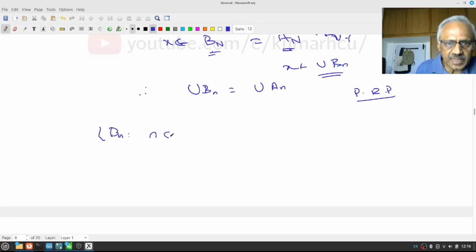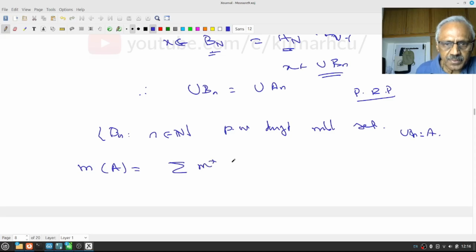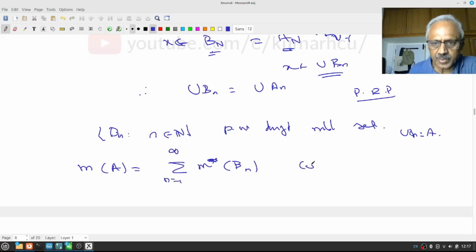Now, let us look at this collection Bn. Therefore, this collection, as I showed, is pairwise disjoint measurable sets, and union Bn is A. Therefore, by countable additivity, measure of A is equal to the sum of measure of Bn, n from 1 to infinity. This is by countable additivity.